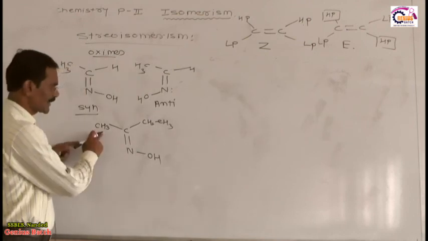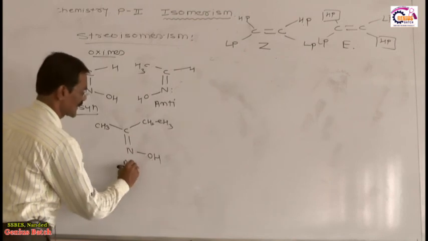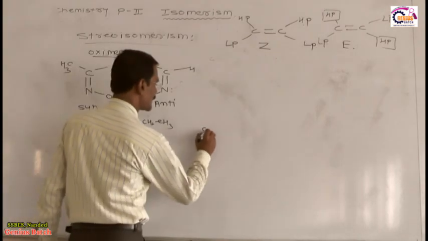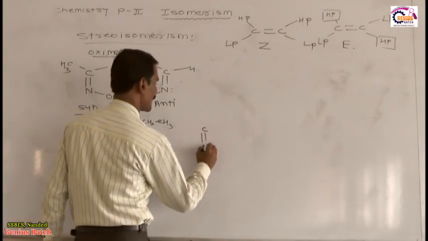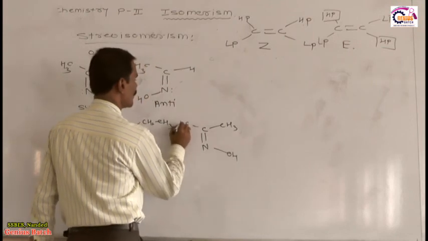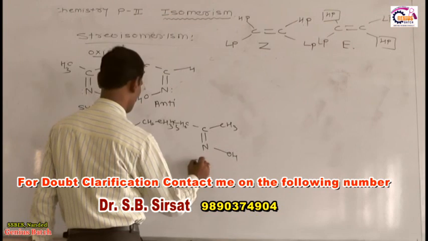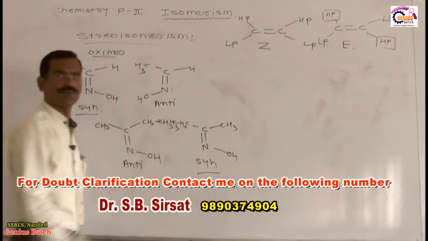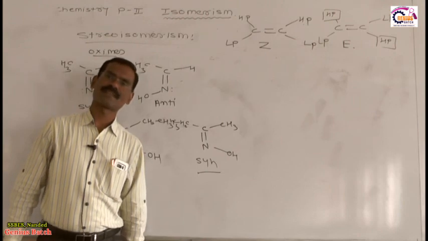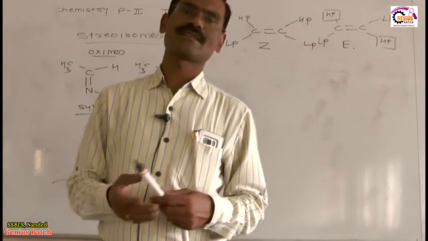This is the lower priority group, this is OH, opposite sides, therefore this is called anti, not syn. And if I write it this way, C double bond N with CH3 and OH on the same side, and CH2CH3 opposite, this is called syn. So these are the geometrical isomers in oximes. The remaining part related to geometrical isomerism we will discuss in the next videos.